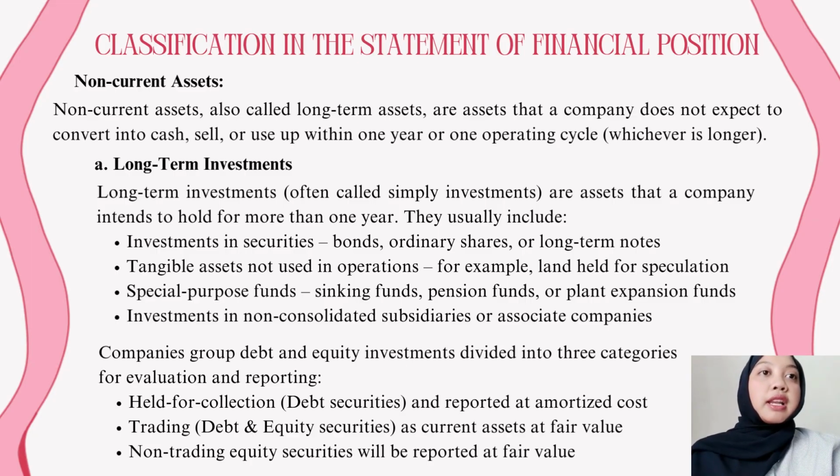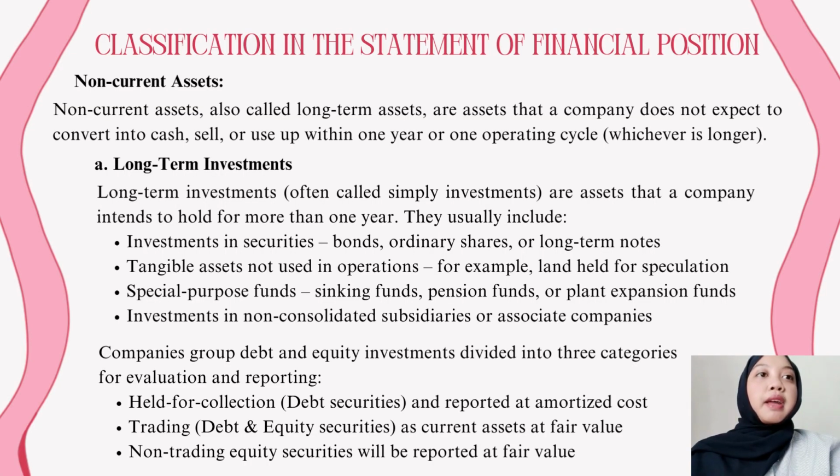Then the third one is special purpose funds. It is sinking funds, pension funds, or planned expansion funds. The fourth one is investment in non-consolidated subsidiaries or associate companies.